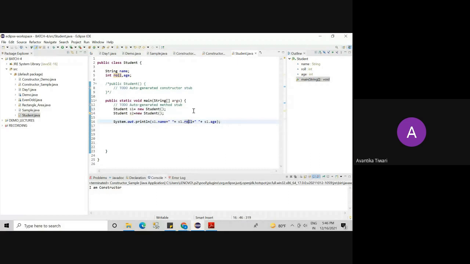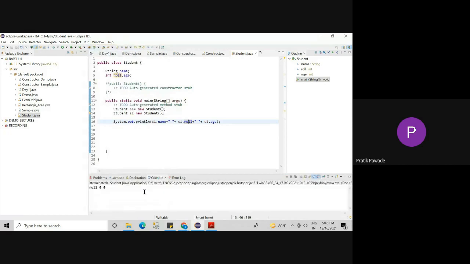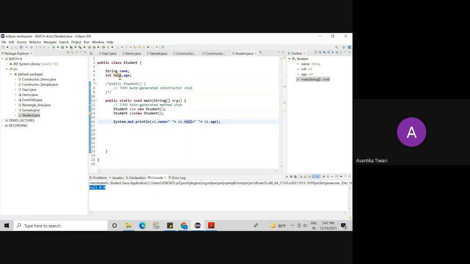Null, 0, 0. Null 0 0, because name is string type and the default value of string is null. Roll and age are integer type, so the default value of integer is 0.